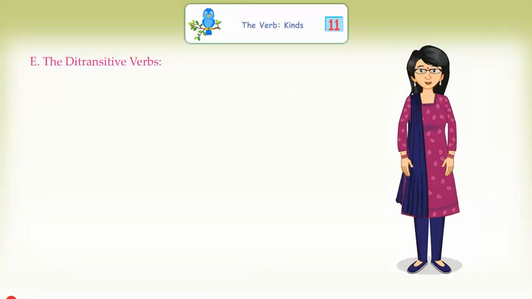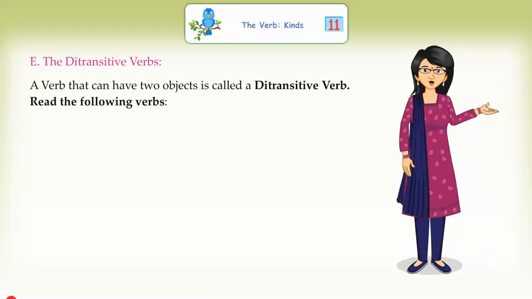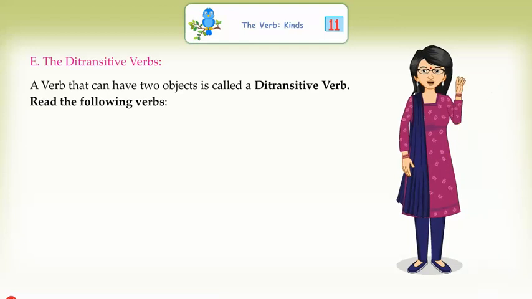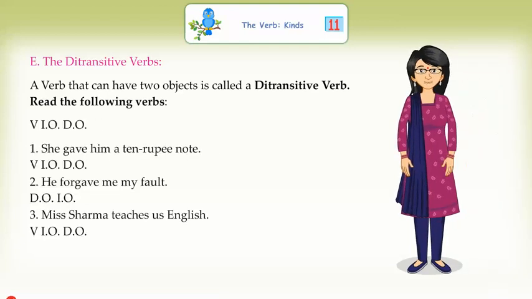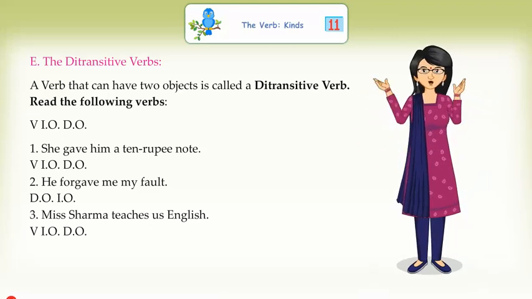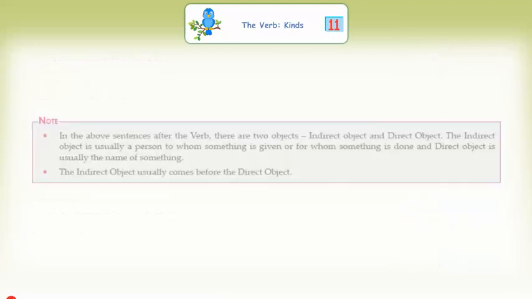The ditransitive verb. A verb that can have two objects is called a ditransitive verb. Read the following sentences. She gave him a 10 rupee note. He forgave me my fault. Miss Sharma teaches us English. Note.